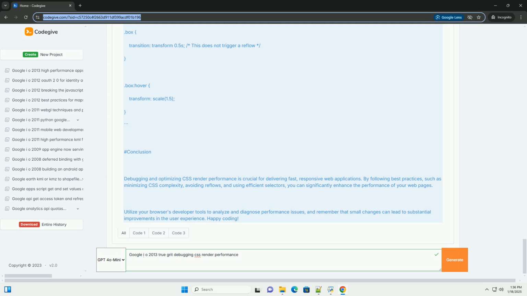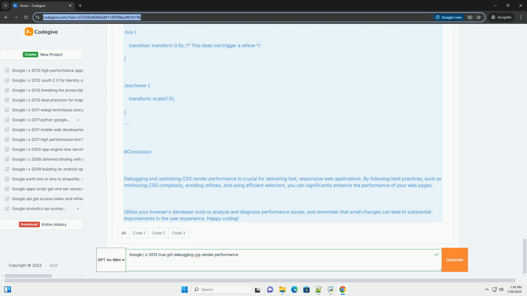Debugging CSS render performance. To debug and optimize CSS performance, use browser developer tools. Here are some tips on how to do that. Use the Performance tab: record a session while interacting with your web page. Look for long tasks and examine the call stacks to understand what's causing slowdowns. Inspect CSS rules. In the Elements tab, use the Computed section to see which styles apply to an element and how they affect rendering. Check paint and layout events. Use tools like Chrome's Layer Panel to visualize repaints and reflows, helping you identify problem areas.